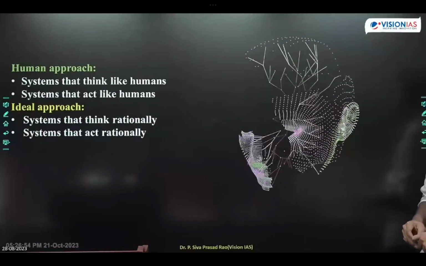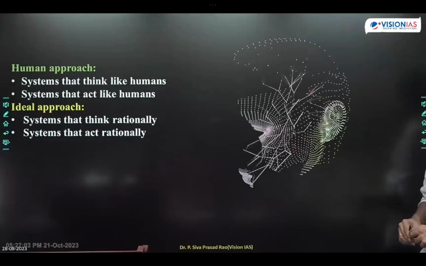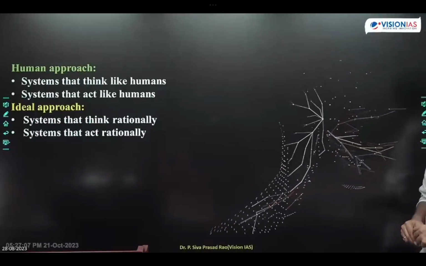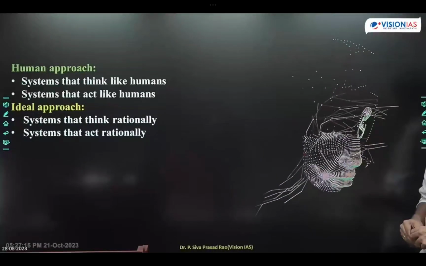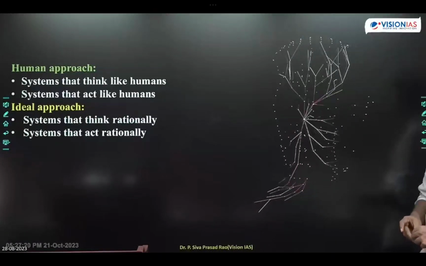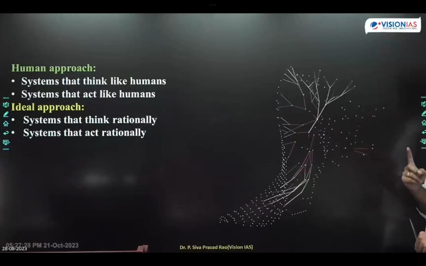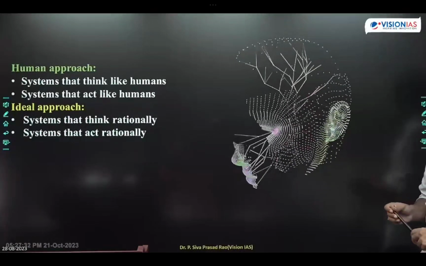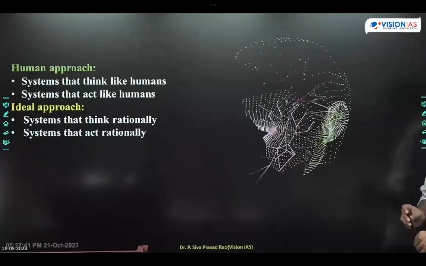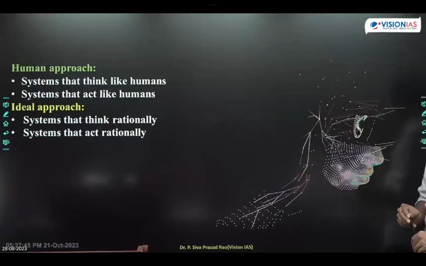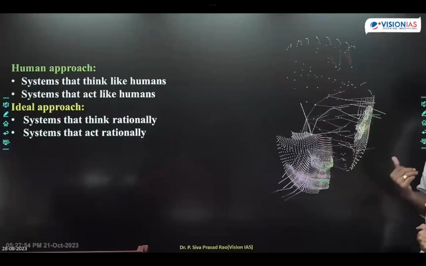Human approach means systems that think like humans, systems that act like humans. This is what the human approach means. What actually does the ideal approach mean? Systems that think rationally and systems that act rationally. So that is regarding these two approaches. These approaches exist because of the features of artificial intelligence.